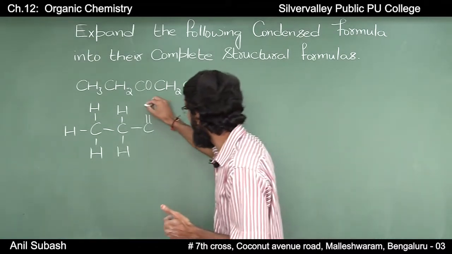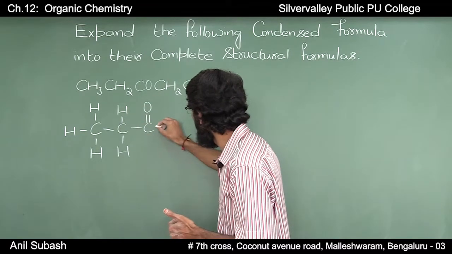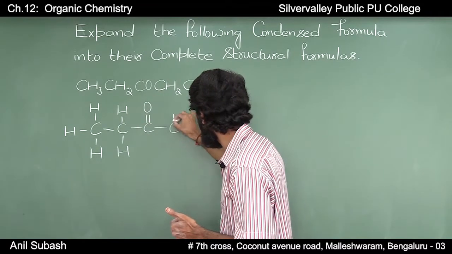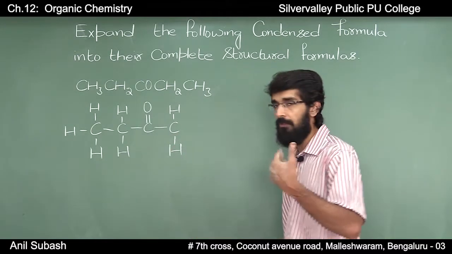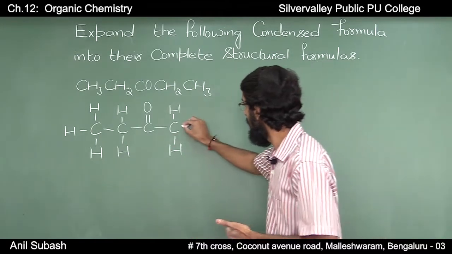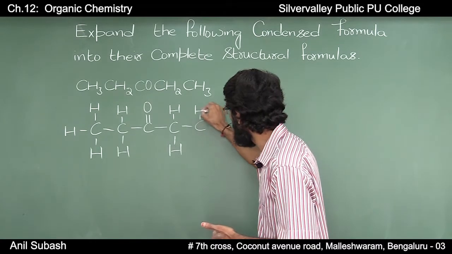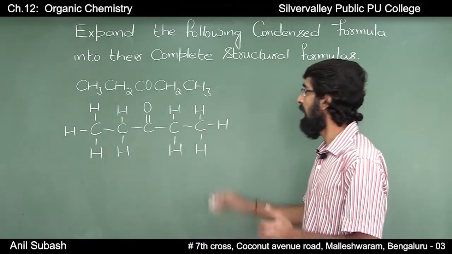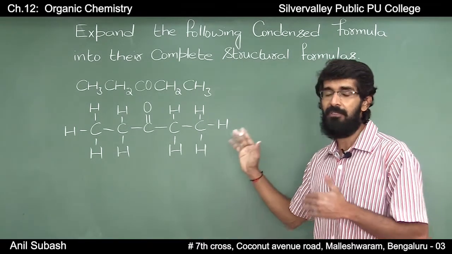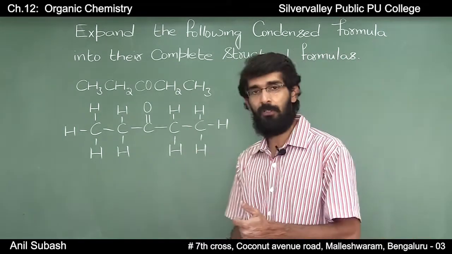Here you have a carbon-oxygen double bond. Further, this carbon is attached to another carbon which is further attached to two hydrogen atoms, and you have a CH3 group at the end, and this will be the complete structural formula of this compound.